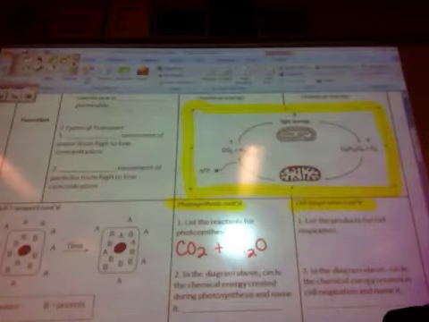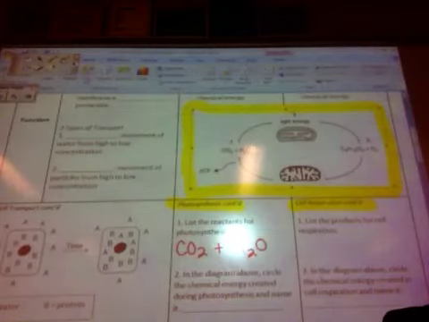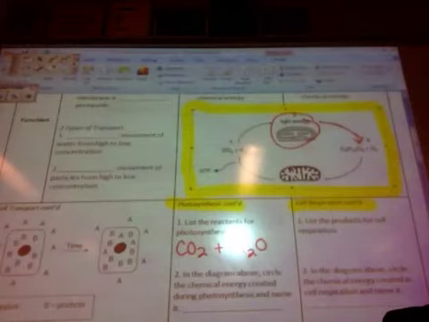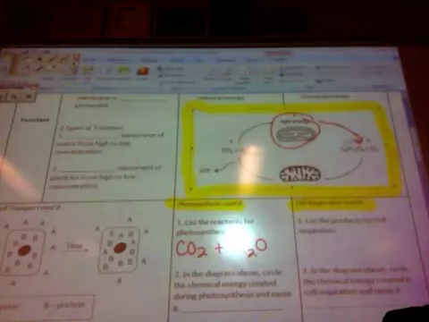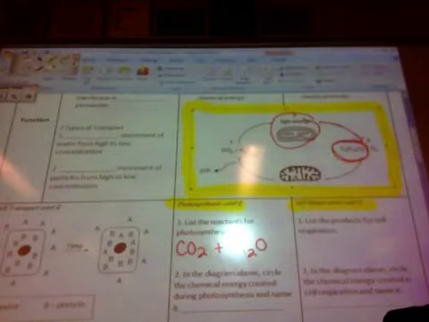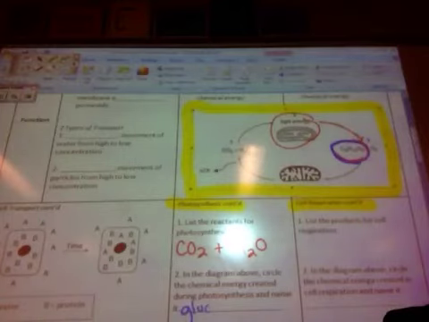Number 2 in that box, in the diagram above, circle the chemical energy created by photosynthesis and name it. Well, photosynthesis takes light energy in the chloroplast and converts it into C6H12O6 and O2. Well, the O2 is what you breathe, that's oxygen, and the C6H12O6 is what we're after. It's the chemical energy, and it's called glucose.